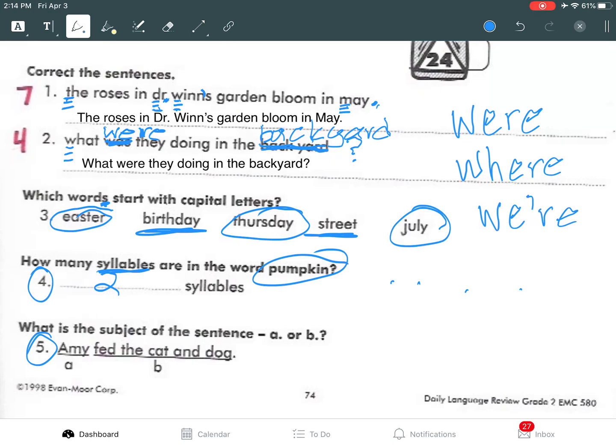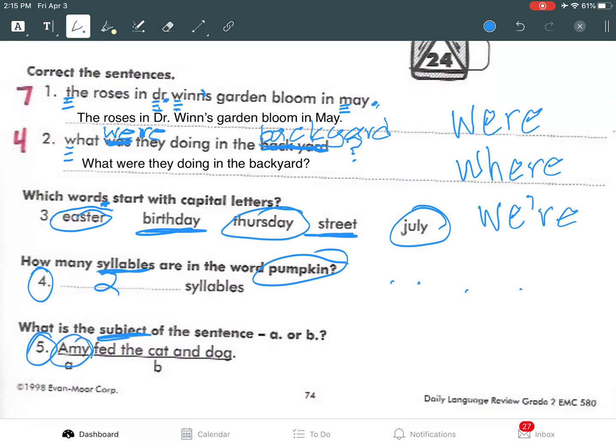Now, we've only talked briefly about subject and predicate. So a sentence has 2 parts. It has a subject part and a predicate part. The subject part of the sentence is from the beginning of the sentence all the way up to the verb. The predicate part of the sentence is from the verb to the end. Now, depending on the kind of sentence that you have, those 2 explanations don't always work, but just for what we're talking about, simply the beginning of the sentence is the subject part, the end of the sentence is the predicate part. So in this sentence, we're looking for the subject part.